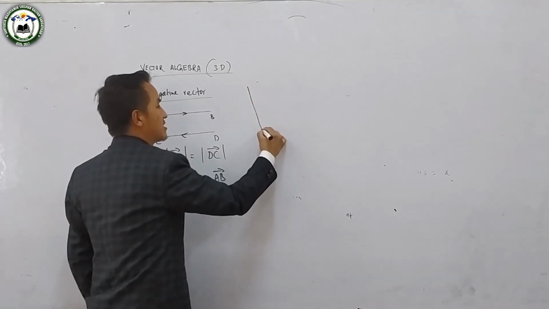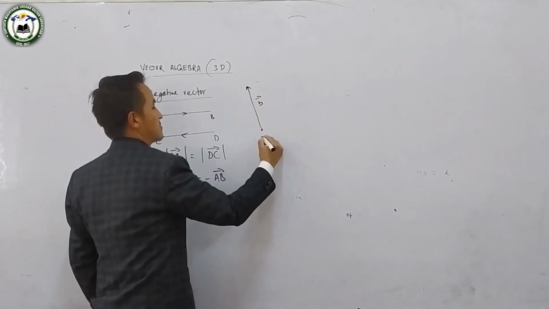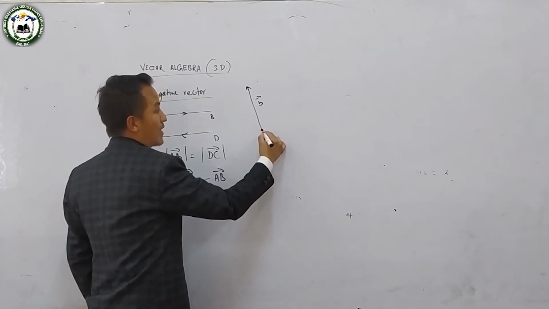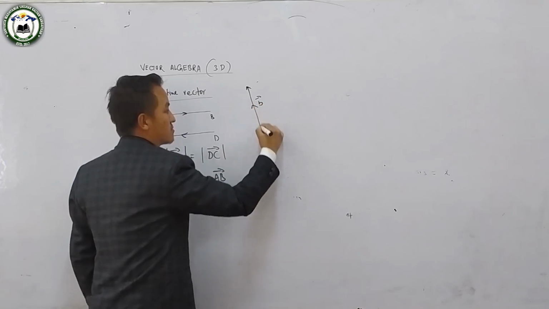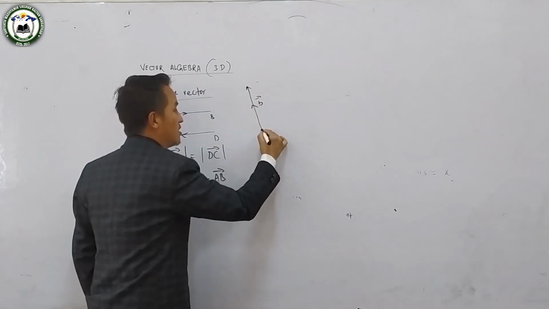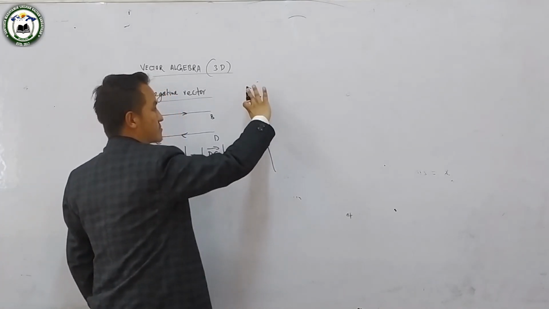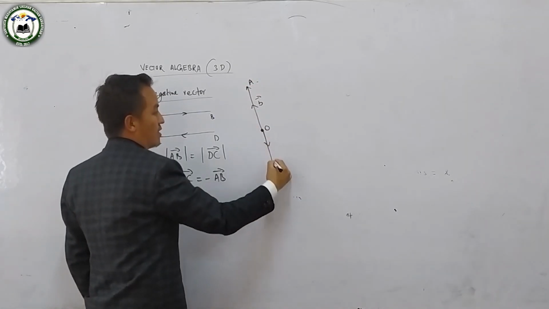कुनै पनि vector यहाँदेखि यहाँसम्म vector B छ भने, बुझ्यो? अनि फेरि यो vector फेरि यो direction मा छ, तर यो direction मा यसको magnitude, suppose this is OA and this is OB.